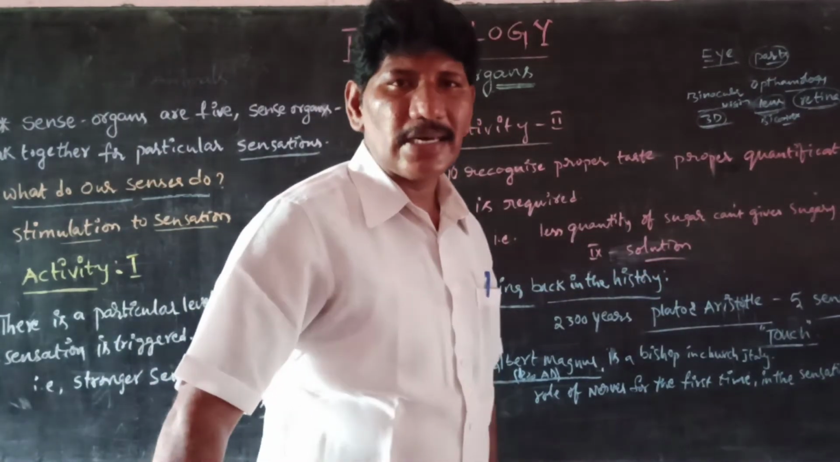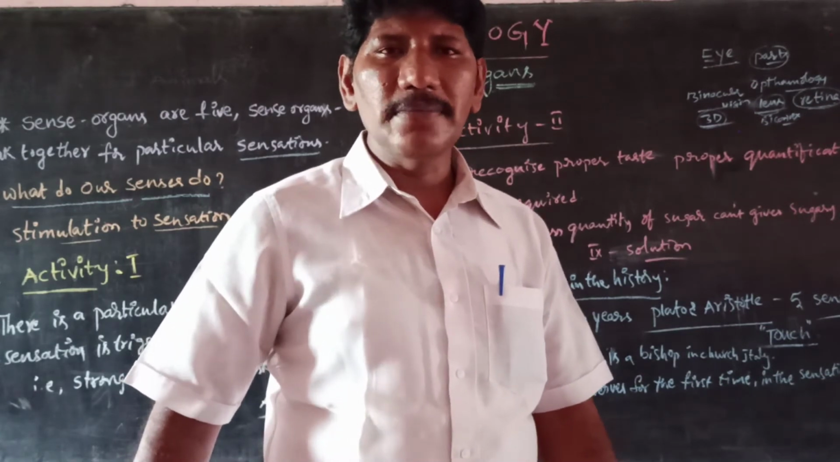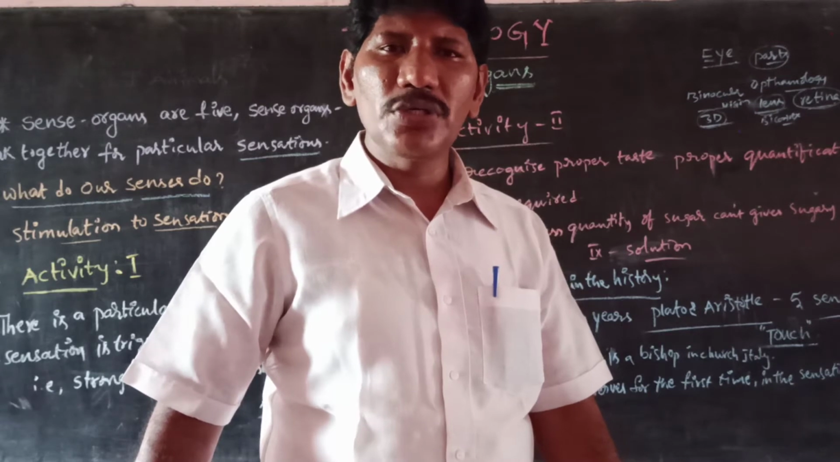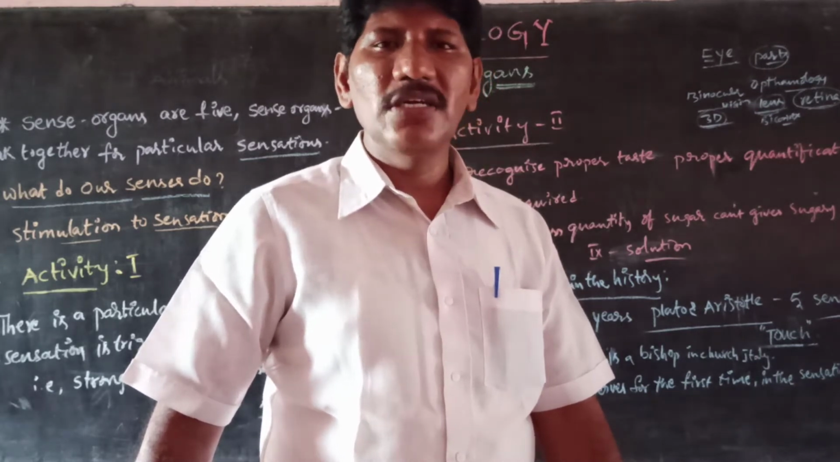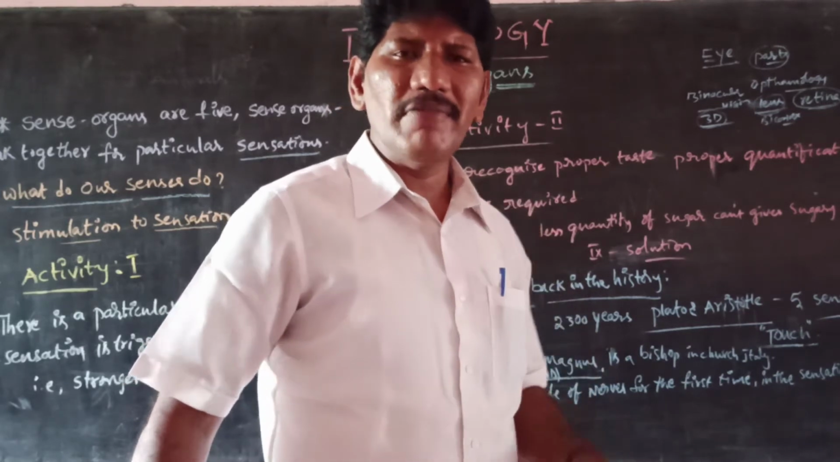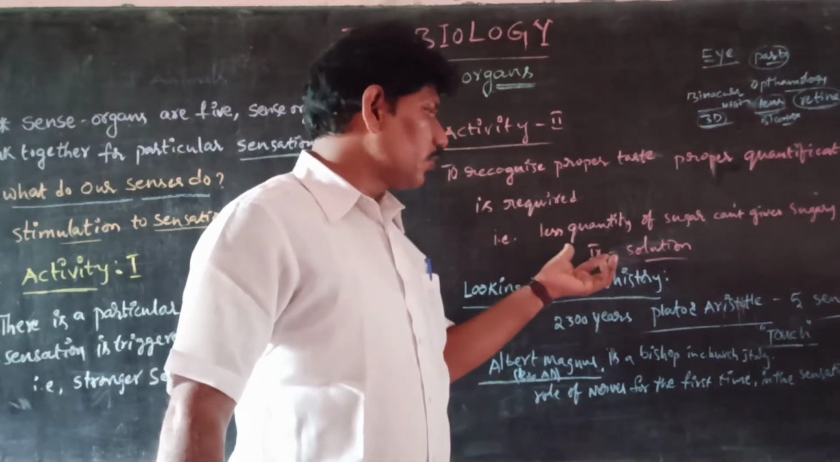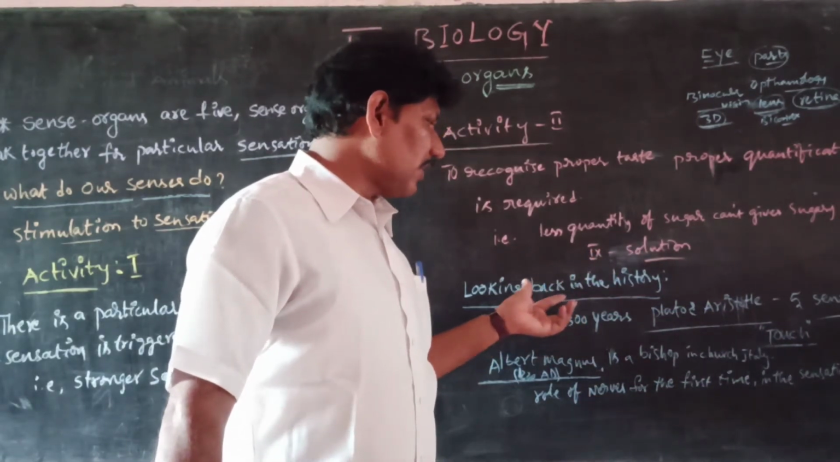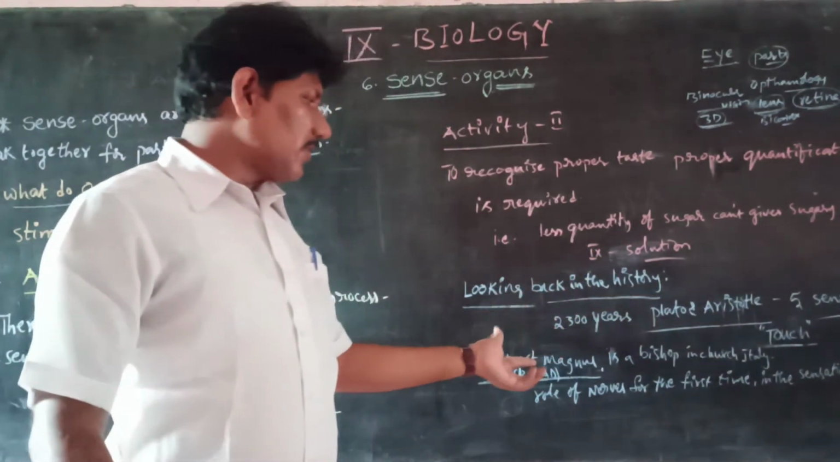Already you learned that in 9th class, 4th chapter, plasma membrane. What is meant by solution? What is meant by solvent? What is meant by solute? What is meant by hypertonic solution? Hypotonic solution? Isotonic solution? So already you have knowledge about those solutions, so we leave that matter. Then we go to the history of the sense organs.